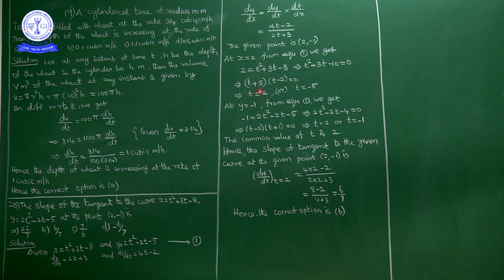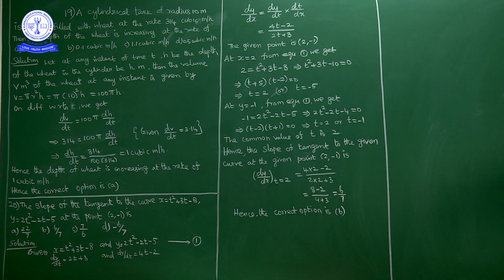Now here we have t equal to 2 or t equal to minus 5. Here we have t equal to 2 or t equal to minus 1. So the common value of these two is t equal to 2. So the slope of the tangent for the given curve at the point (2, minus 1) is nothing but dy by dx at t equal to 2.